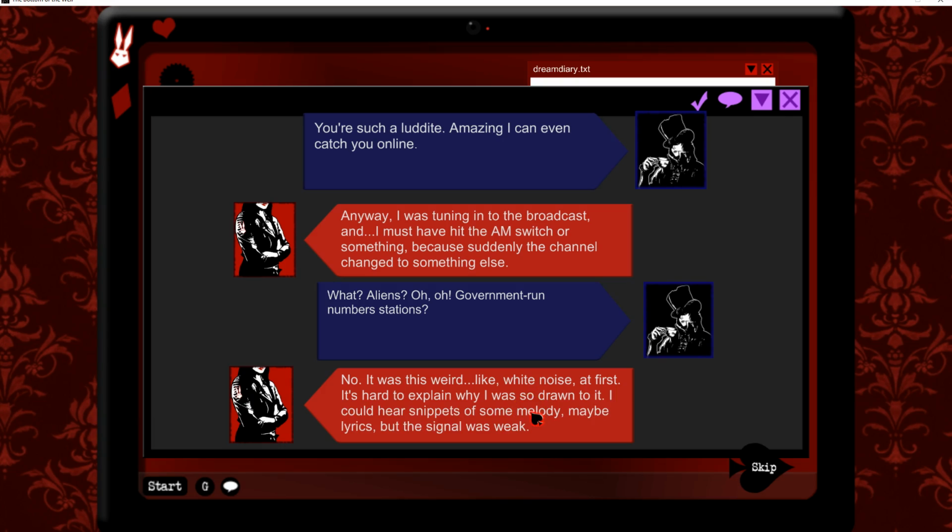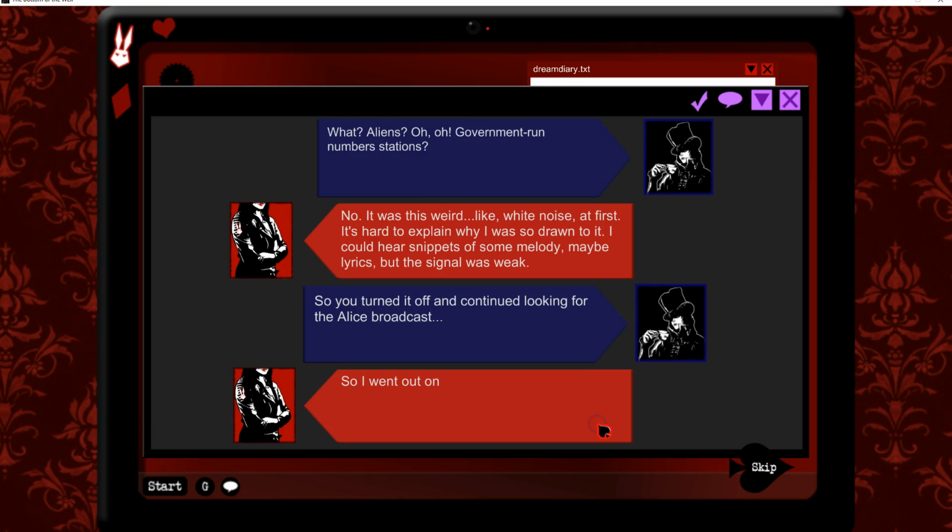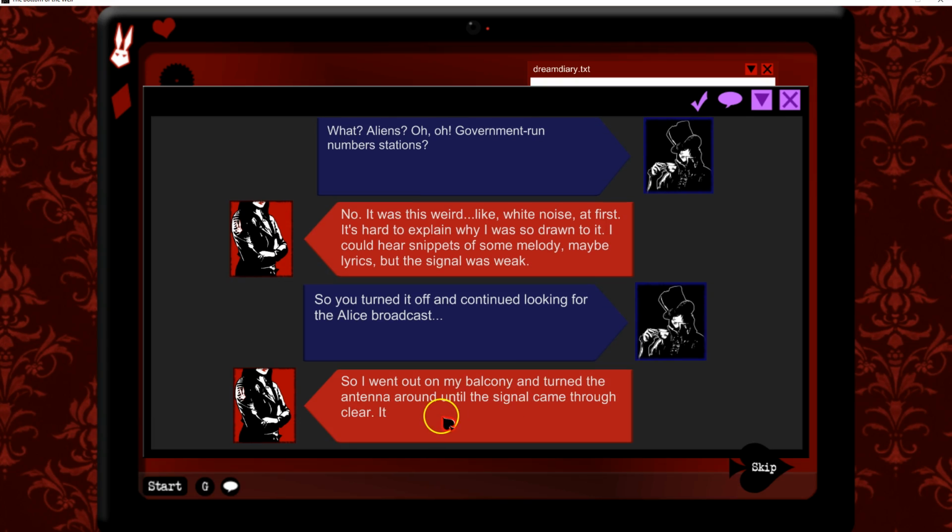It's hard to explain why I was so drawn to it. I could hear snippets of some melody, maybe lyrics, but the signal was weak. So you turned it off and continued to look for the Alice broadcast. So I went out on my balcony and turned the antenna around until the signal came through clear. It now sounded more like music, with the odd signal in the background.